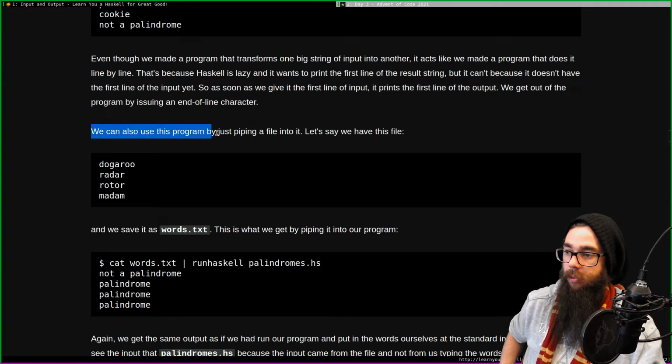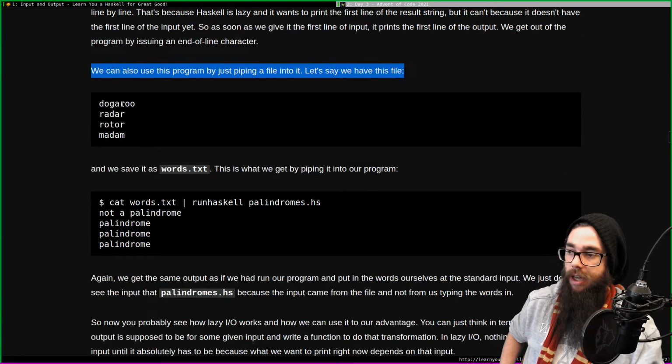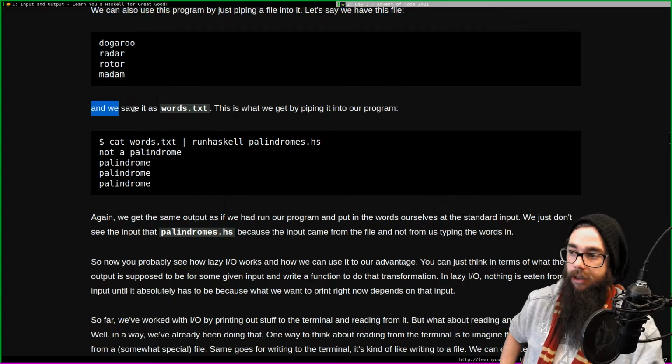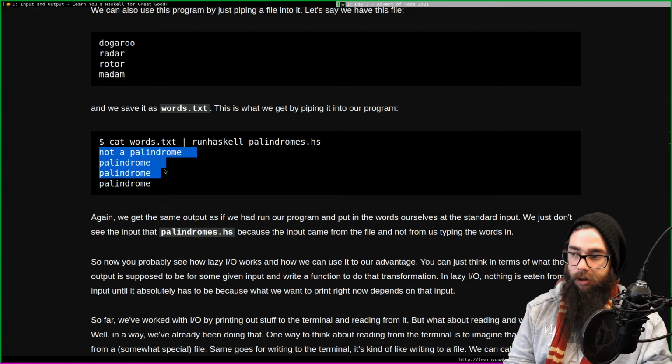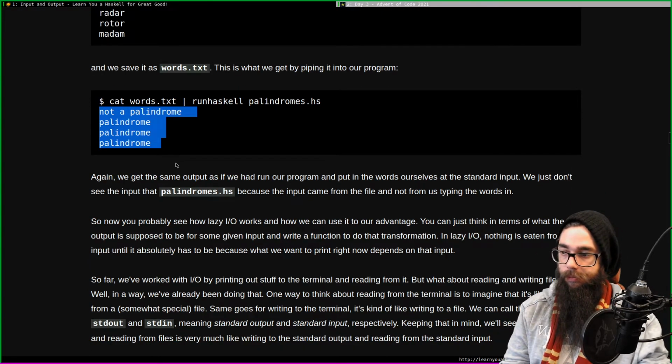We can also use this program just by piping a file into it. Let's say we have this file, and we save it as words.txt. We can pipe it into our program. Not a palindrome, palindrome, palindrome. Yeah, exactly.